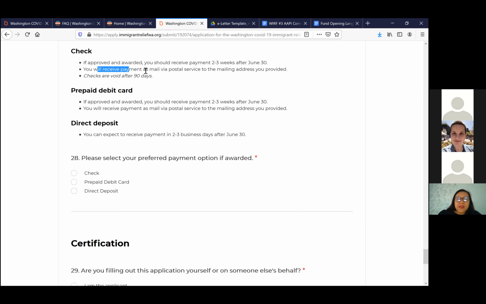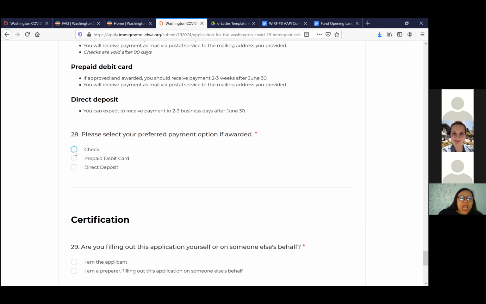And then the method that they'll receive the payment, and for checks, they are voided after 90 days. When the checks are voided after 90 days, Scholarship Junkies does reach out to folks just to make sure that they receive the check, or maybe when there's an issue with the name. So there is follow-up even after the checks are voided, because the goal is for people to catch their check.